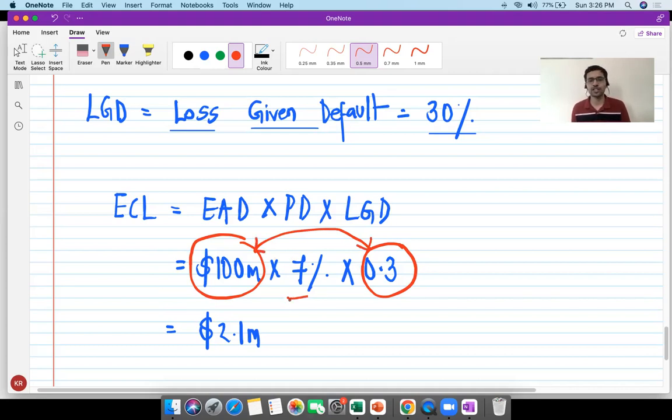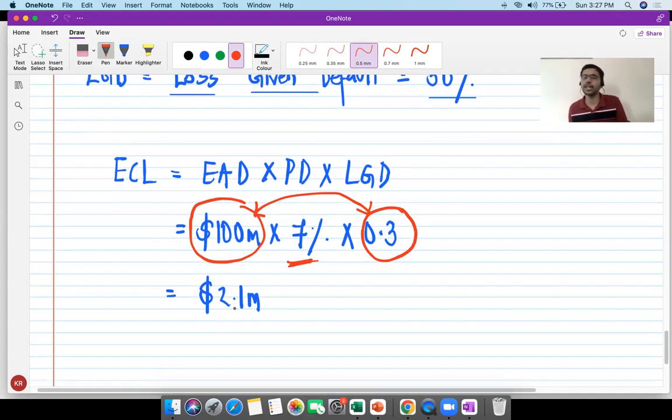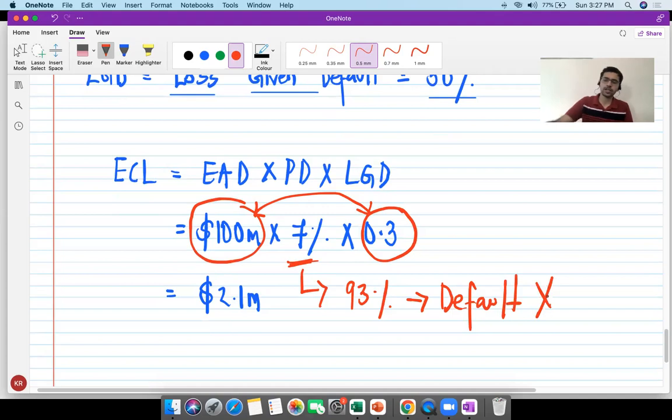But what is the chance of default happening? It's only 7%. So out of the $30 million, the chance that the default is going to happen is only 7%. And therefore, I'm going to recognize a loss of only $2.1 million. So there is a chance of 93% that default will not occur.